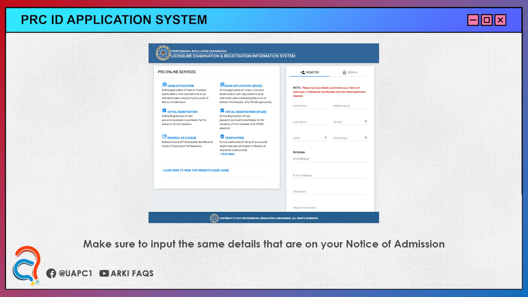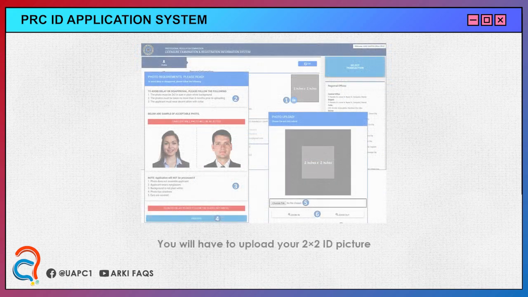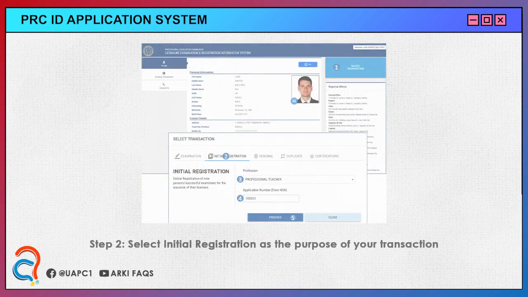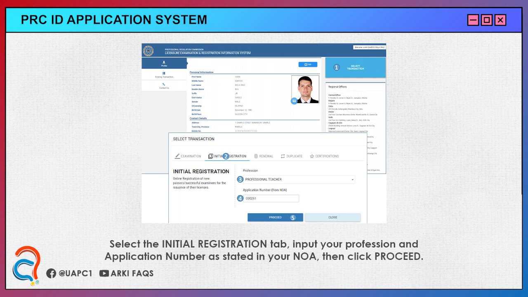At this point, you just created an account with PRC LARIS. You will then be asked to fill out all of the information shown above. Once you've done that for all fields, just click the Save Information button. Finally, you will have to upload your 2x2 ID picture. Step 2. Select Initial Registration as the purpose of your transaction. On the pop-up window that appears, select the Initial Registration tab. Input your profession and application number as stated in your NOA. Then click the Proceed button.